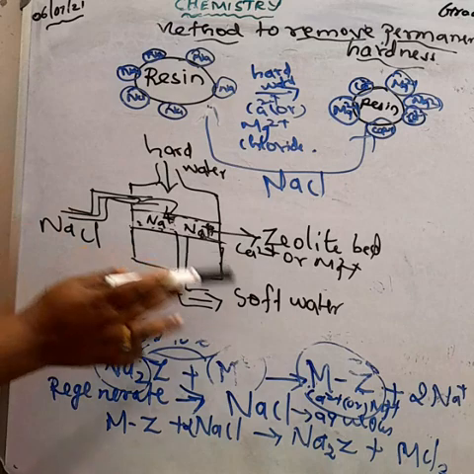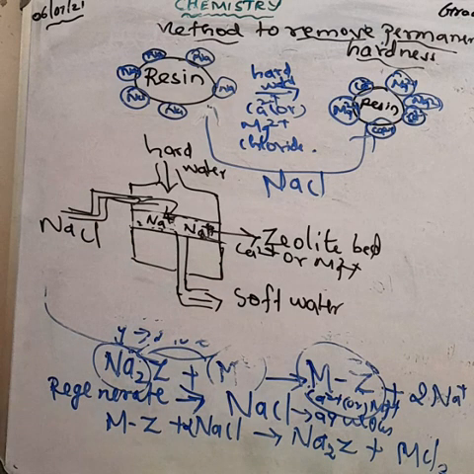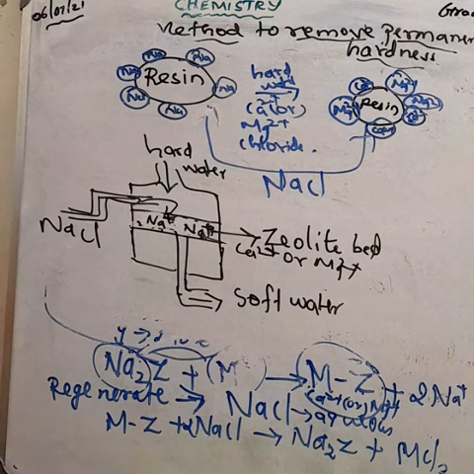Understood? This is the ion exchange method, an important method. By this method we can remove the cations in hard water. Like that, we can remove the anions in hard water. We can use the anion exchange resin, another resin.